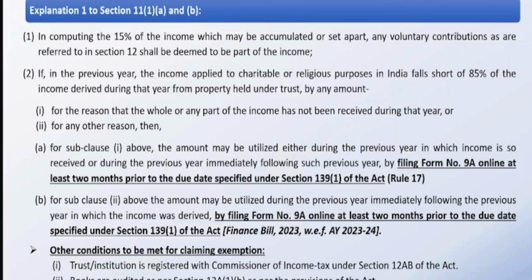But at the end of 5 years, if the amount is left unspent, that will be taxed as per the provisions of the Act, at the maximum marginal rate. So these are the advantages when you register yourself under section 12A. One thing is you can accumulate 15%. The other thing is you have an option of Form number 9A. The third thing is you have an option of filing Form number 10.